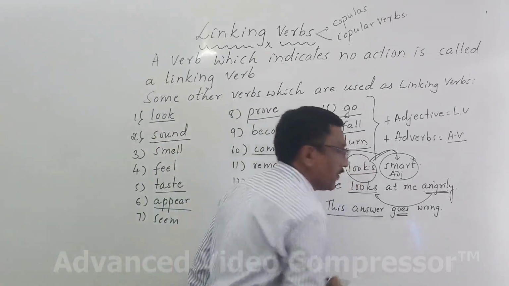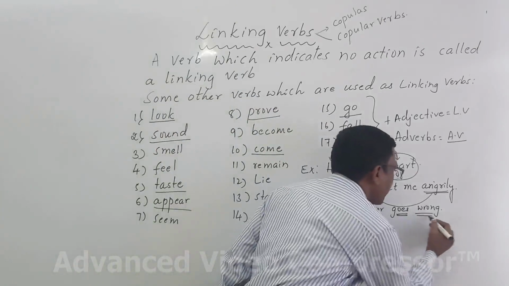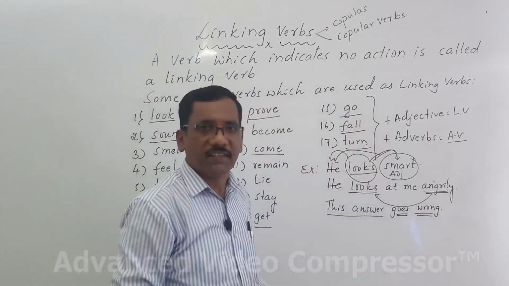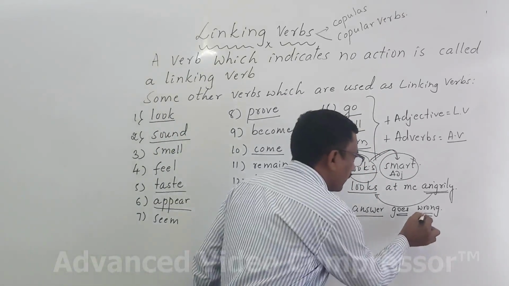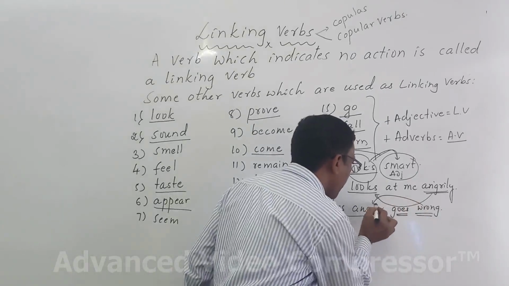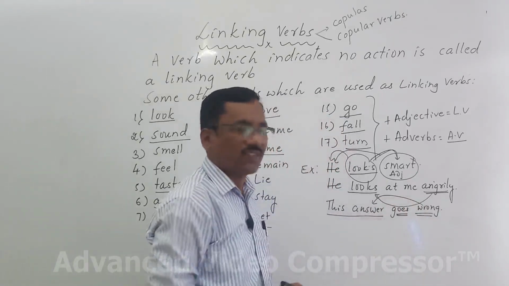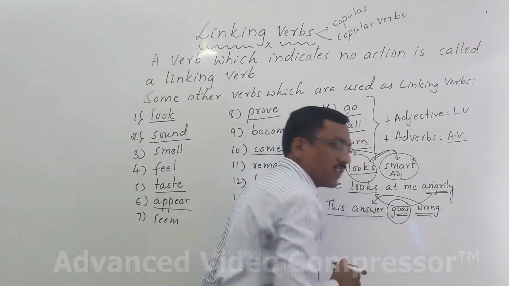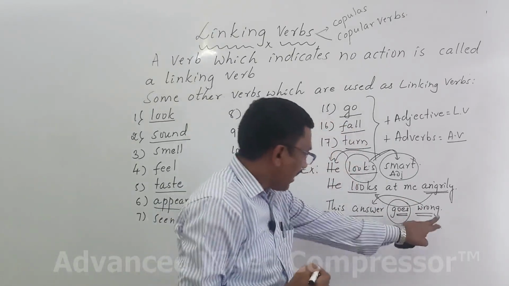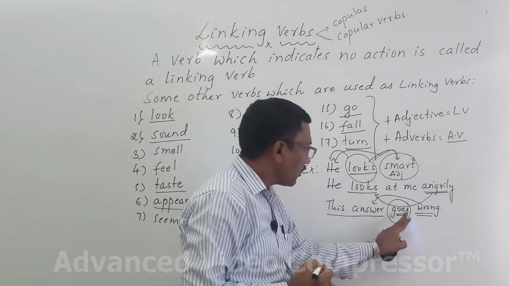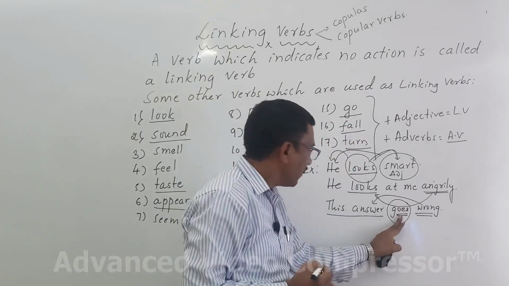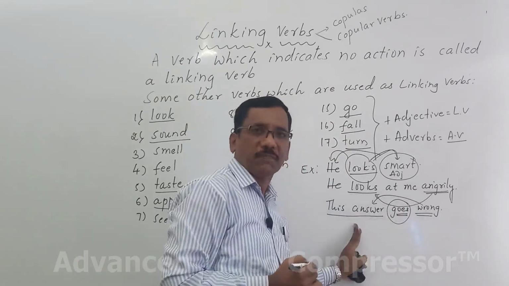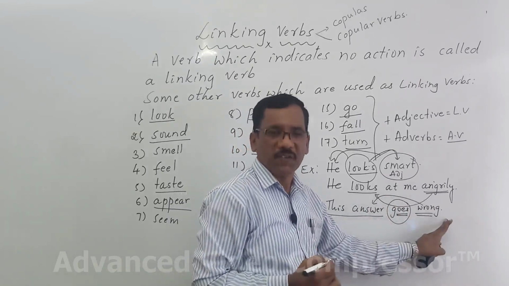Goes is the main verb and wrong is an adjective. Here the word wrong describes the answer and goes is a linking verb followed by what? Adjective. An adjective is used after the linking verb and it describes the subject. So it is called subject complement.